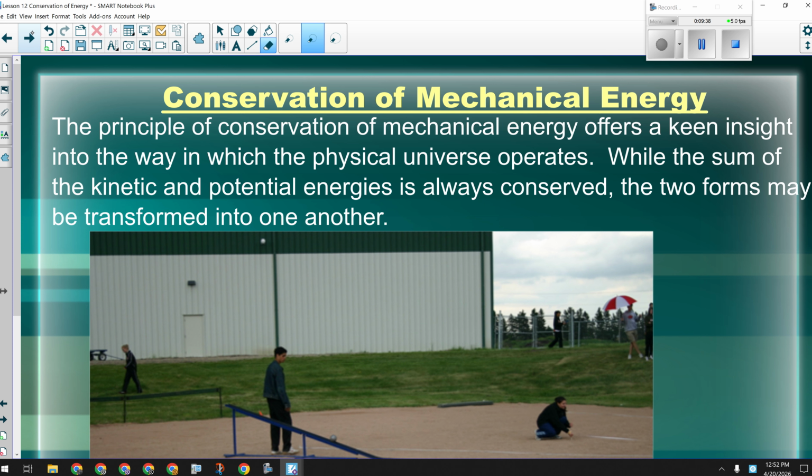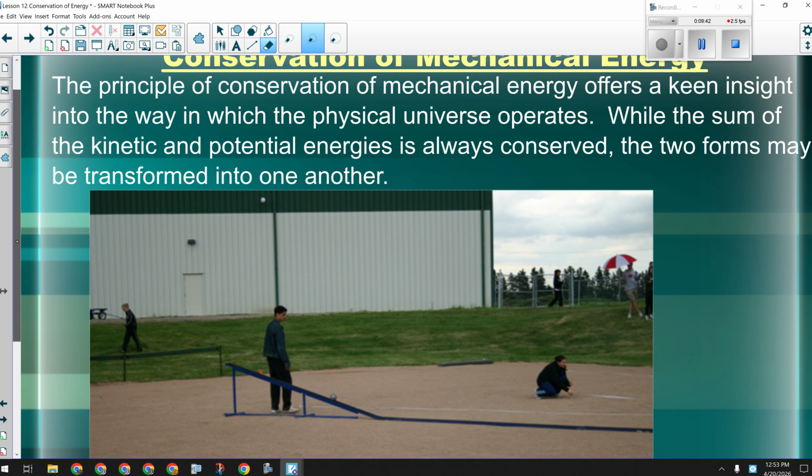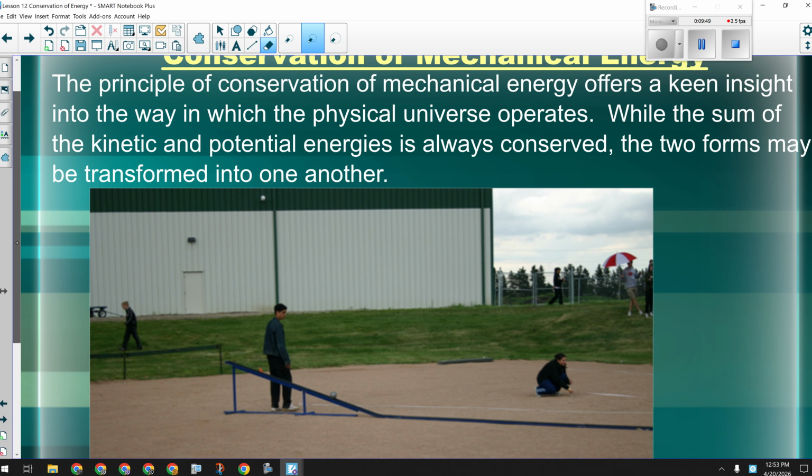Okay. Now, you already all know that I'm a complete nerd. Okay, and I'm okay with that, and it's okay that you know that. Okay, I also used to coach track and field. And we went to provincials in Edmonton, and in the shot put area was this device. And I looked at it and like, oh, that's pretty cool. And then I watched them for a little while, and every time they put a shot put right here and let it go, this isn't the cool part, okay?